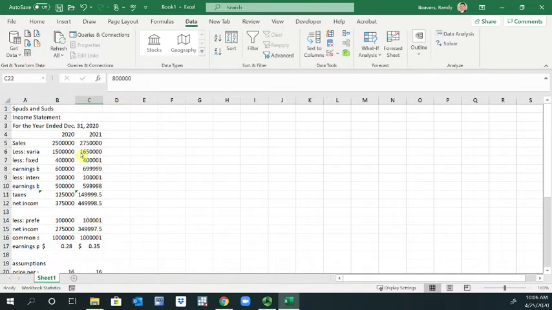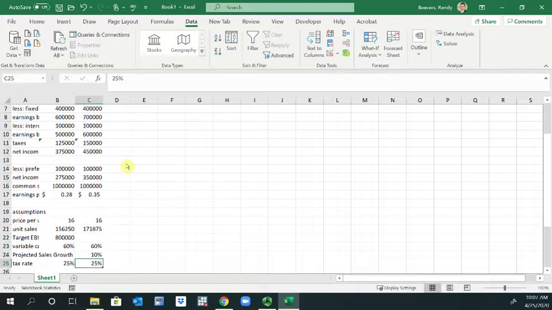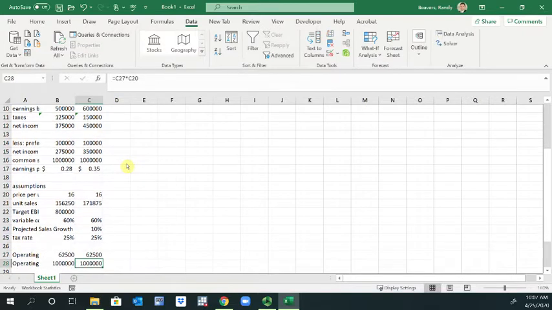You can see that has modified our spreadsheet accordingly. Let's go back and make sure that is 400,000 for the fixed expense. Interest expense is also 100,000, and preferred dividends is 100,000. So now everything has checked out. Common shares outstanding are also 1,000,000, not 1,000,001. Okay, so everything looks like it's checked out. I'm going to delete the target EBIT for this one.